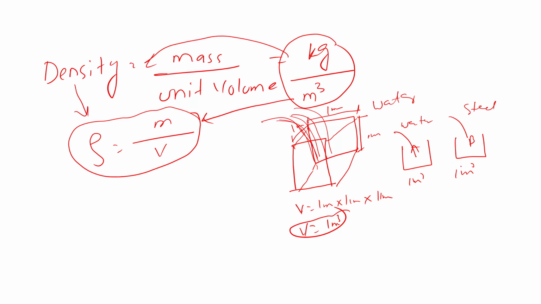The volume is same for both the cases, but the one A is filled with water and the another one is filled with the steel. So which one has more density? Obviously steel has more density because in 1 meter cube, more mass comes. So which has more weight, more mass? Steel has more mass. So if more mass comes, it means it is more density.